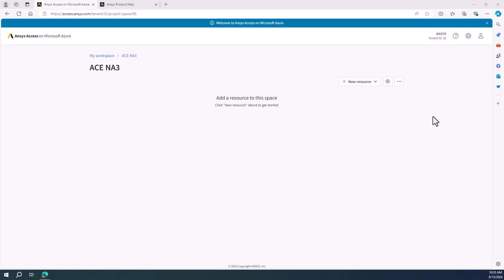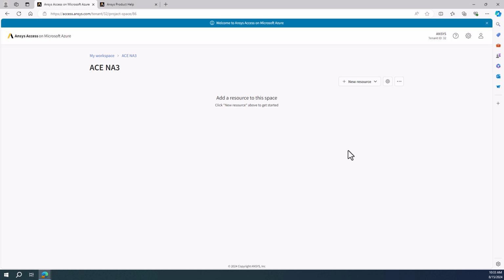So I have this new project space that my tenant admin created for me. It is not a requirement to have a new empty project space. There could be any number of VMs in here, any number of virtual desktops, but there can only be one autoscaling cluster. So if there's an existing autoscaling cluster in this project space, you either need to create a new project space or delete the existing autoscaling cluster.